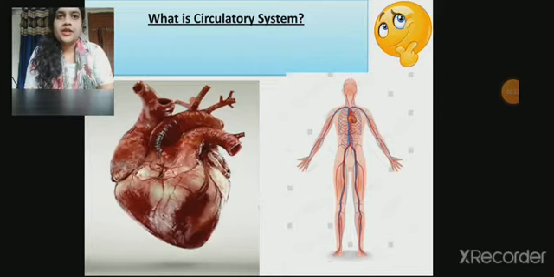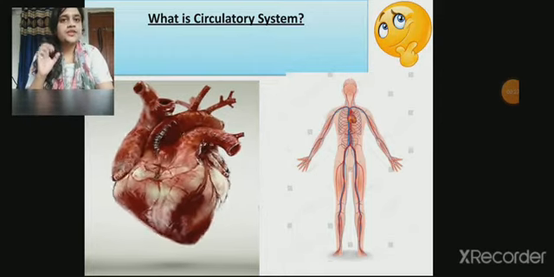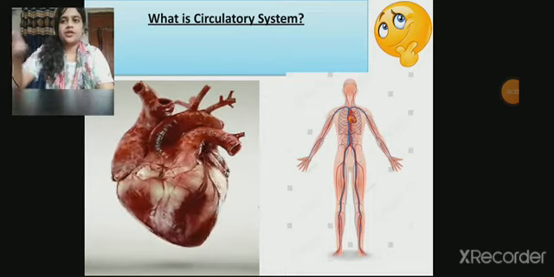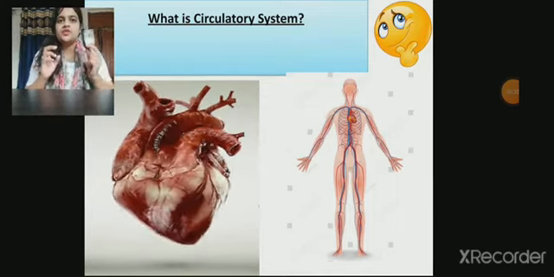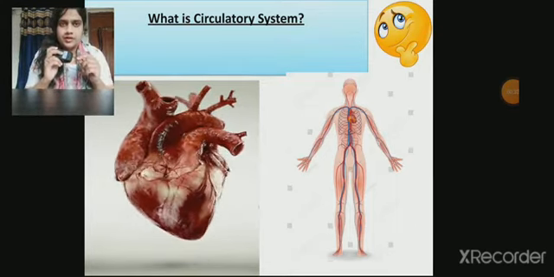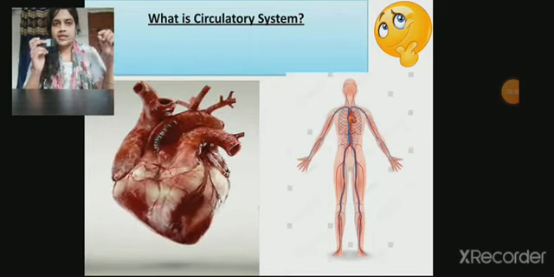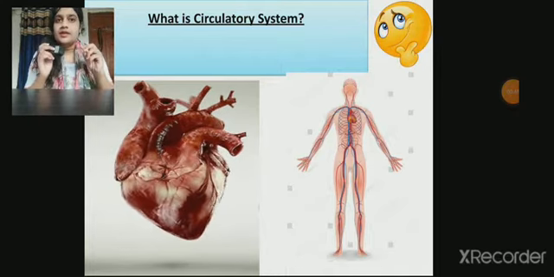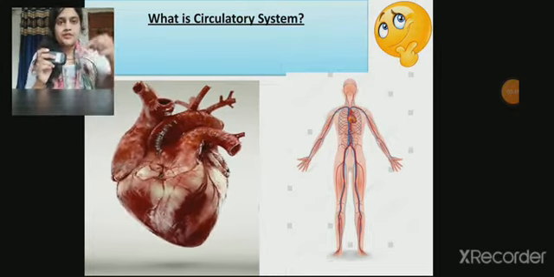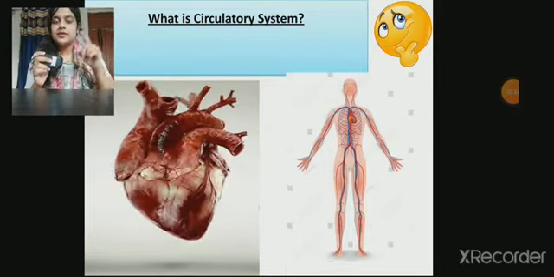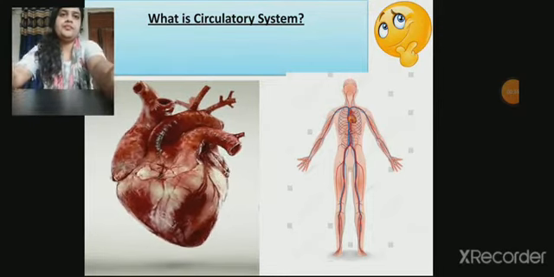Okay, now here we can see that our heart is continuously pumping and it pumps the blood throughout our body. Now if we take an analogy and assume this as a water pump that pumps the water throughout our house where it is needed, and these pipes connected to the pump are just like our blood vessels, and water in these pipes is just like the blood in blood vessels that circulates throughout the body.